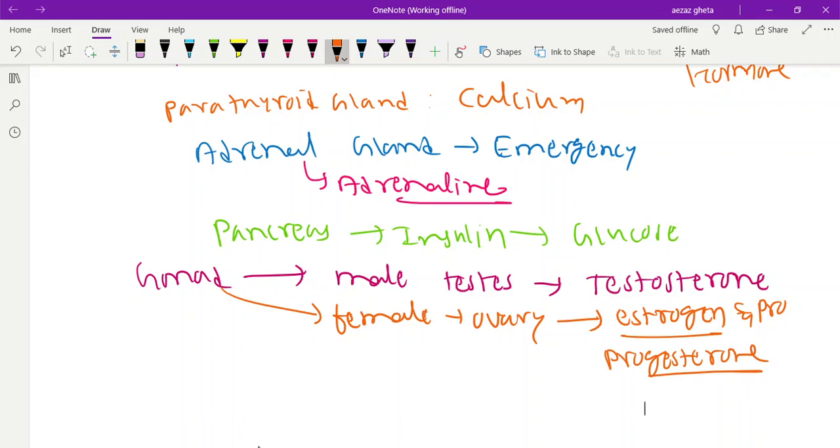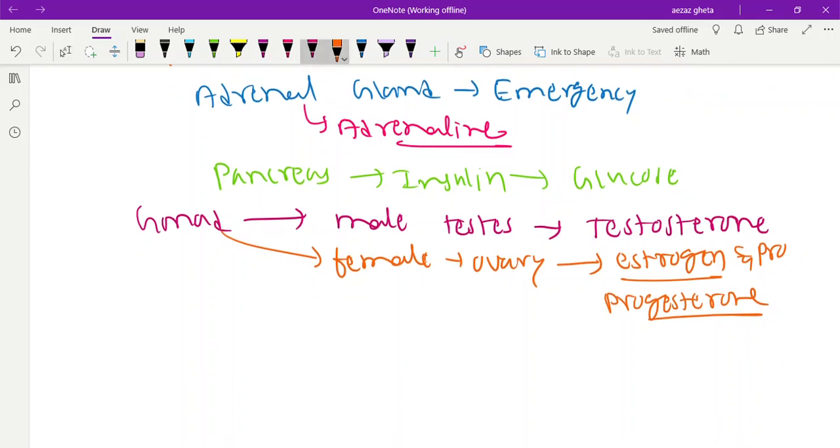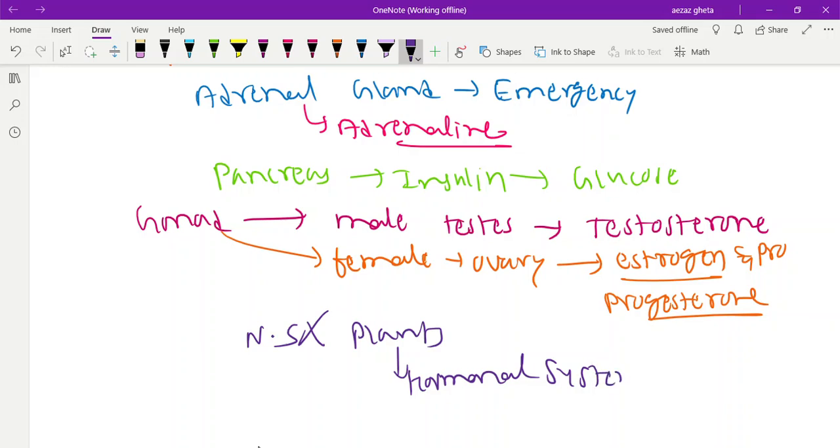Okay, boys and girls, so these hormone names you should know. Memorize the hormone names, please. And then we have plants. Plants do not have a nervous system. But in plants there is a hormonal system. Which system? Hormonal system. Okay, there are 5 hormones.